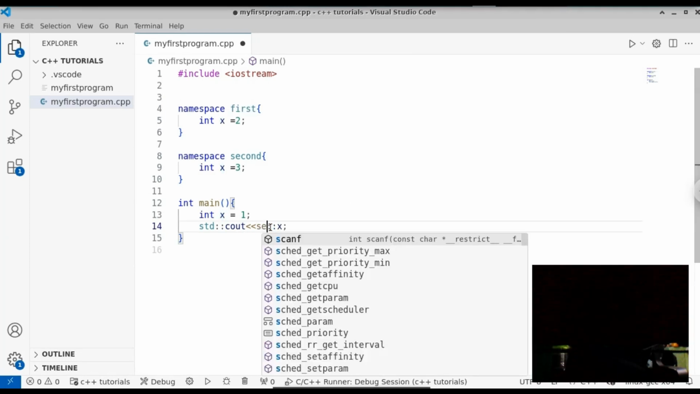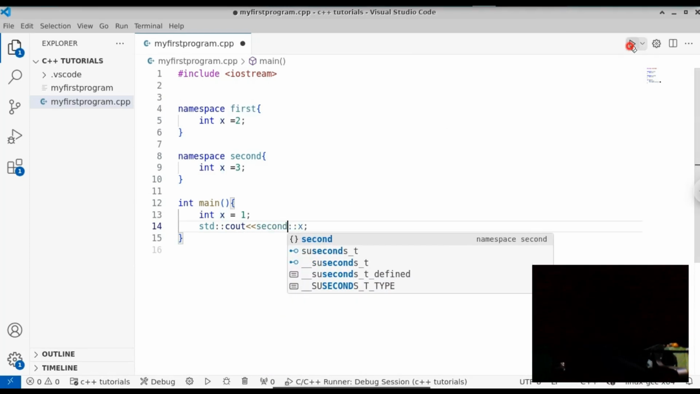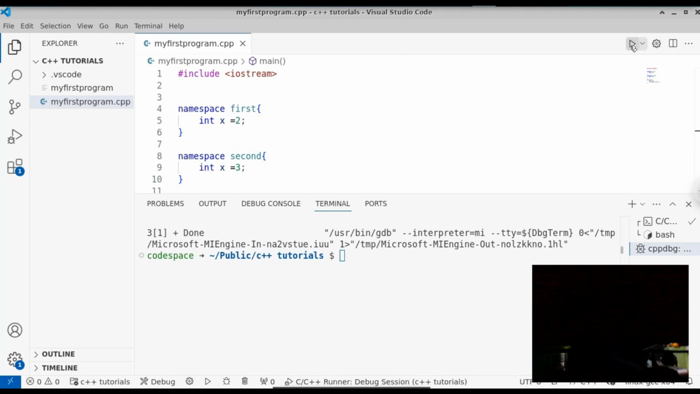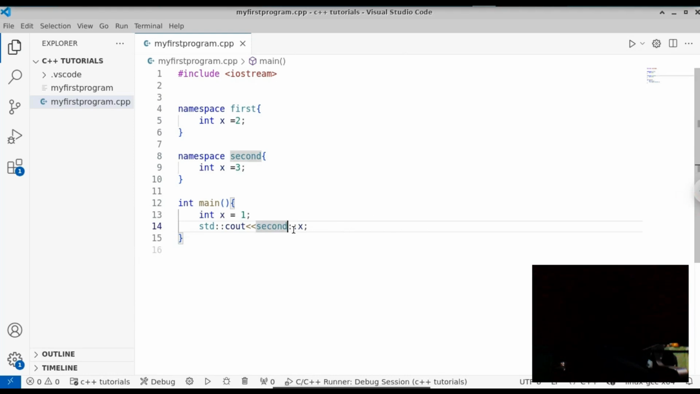So you're going to use the variable x from the second namespace. If you run this file now, you can see that we get an output like 3. So this is the usage of namespace. This is called the scope resolution operator. We have to prefix it with the namespace name.